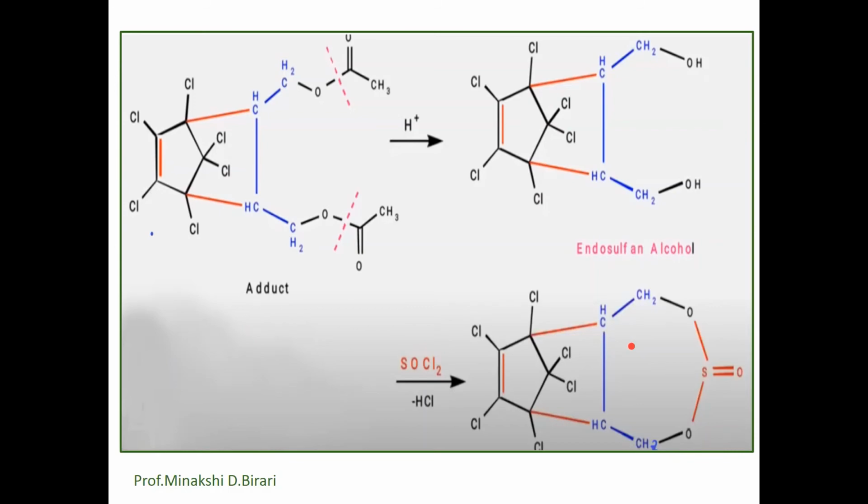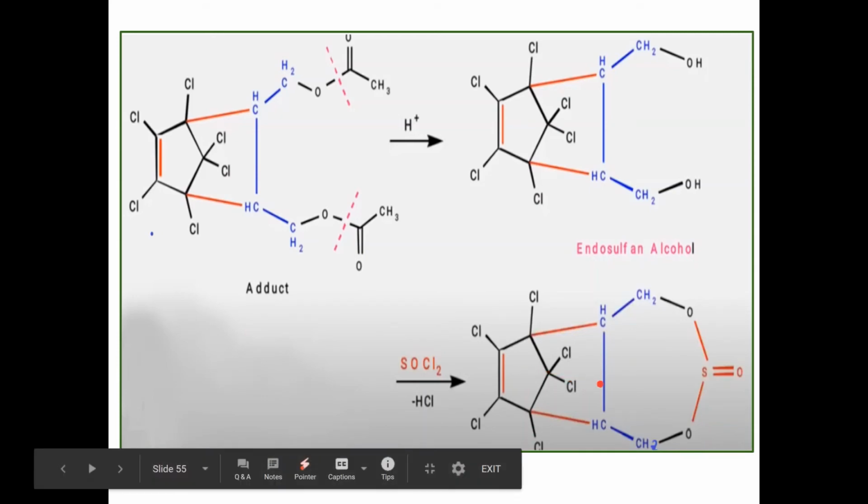The reaction between hexachlorocyclopentadiene and cis-1,4-diacetobutene forms endosulfan diacetate, which gives endosulfan diol after hydrolysis. This endosulfan diol is called endosulfan alcohol. It reacts with thionyl chloride and forms a mixture containing 70% alpha endosulfan and 30% beta endosulfan.